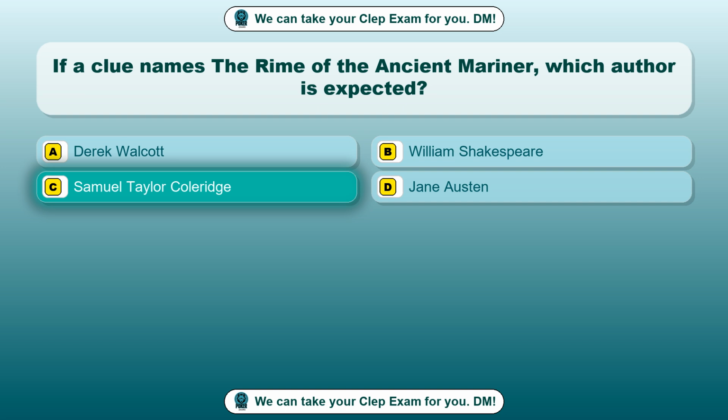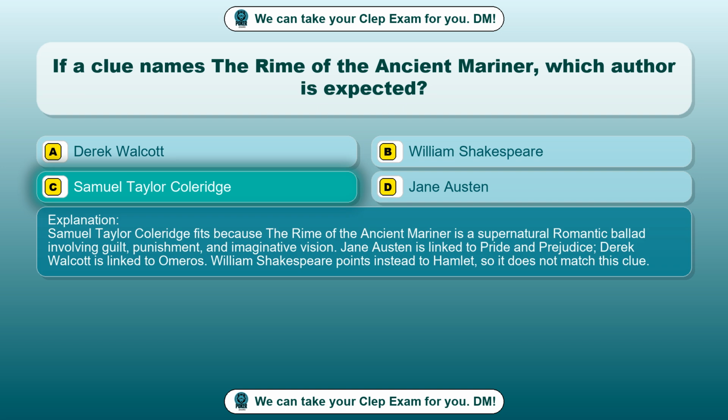Samuel Taylor Coleridge. Samuel Taylor Coleridge fits because the rhyme of the Ancient Mariner is a supernatural romantic ballad involving guilt, punishment, and imaginative vision. Jane Austen is linked to Pride and Prejudice. Derek Walcott is linked to Omeros. William Shakespeare points instead to Hamlet, so it does not match this clue.